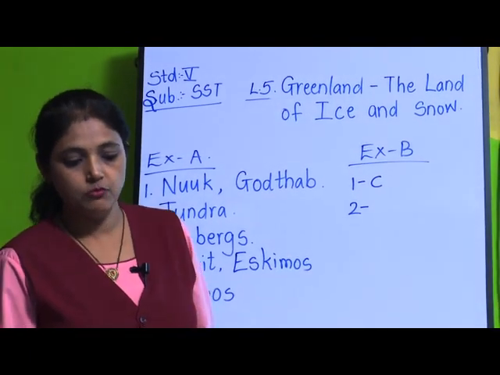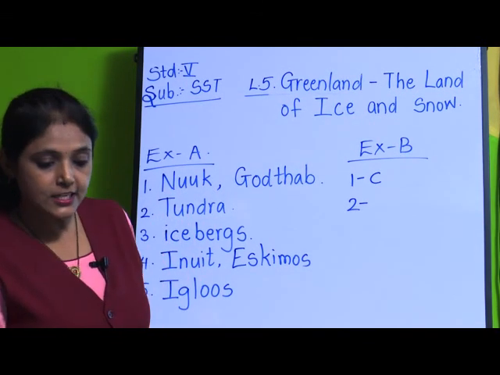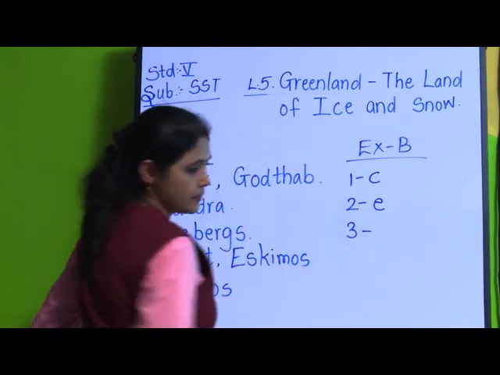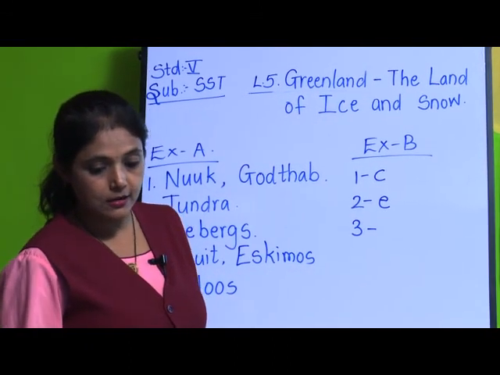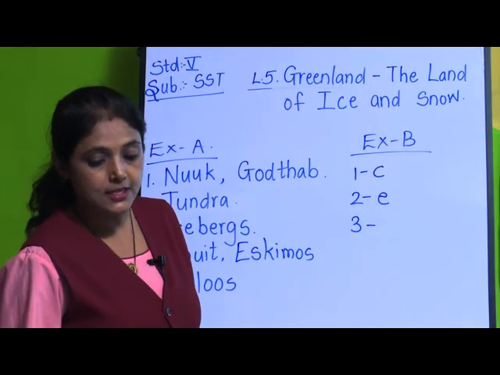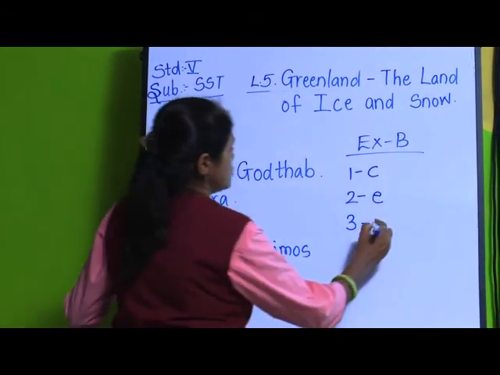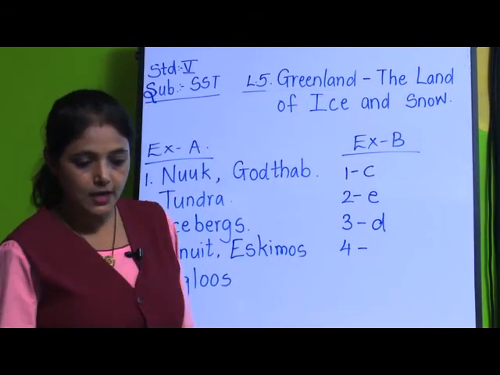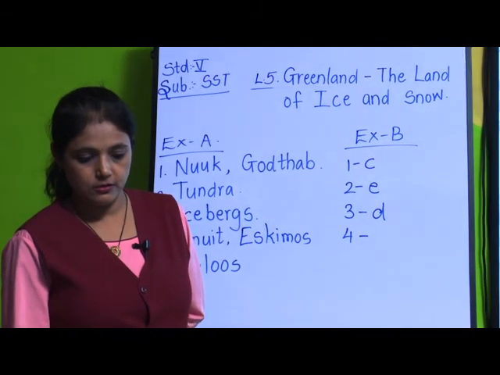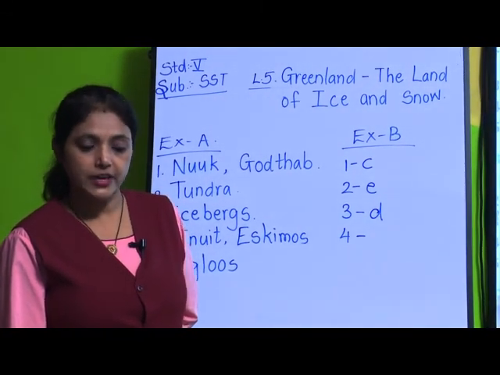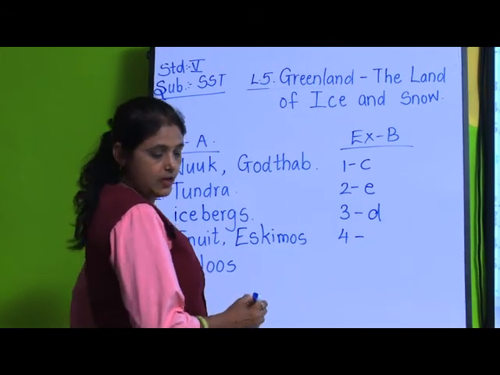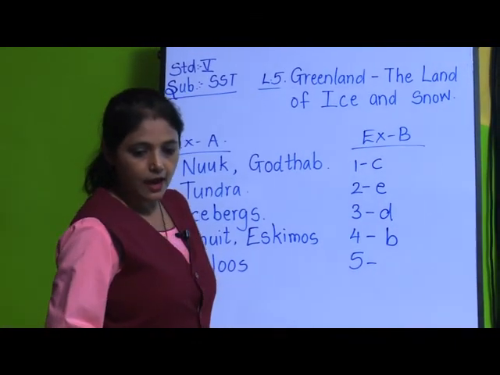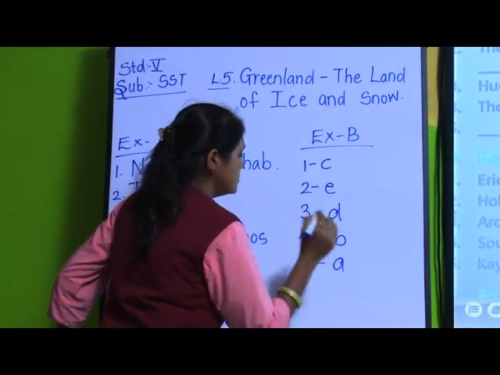Yes, what is Holstenberg? It is also called Sisimiut. So, 2. E. 3. Arctic Circle. Arctic Circle passes through Greenland. So, 3. D. Fourth one, southwestern coast, warmest part of Greenland. So, that will be B. And last, fifth one, kayaks. They are called boats.